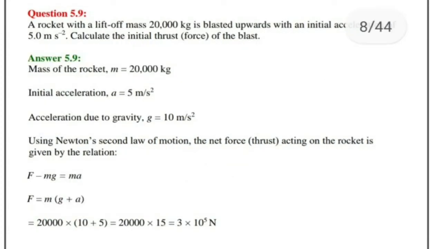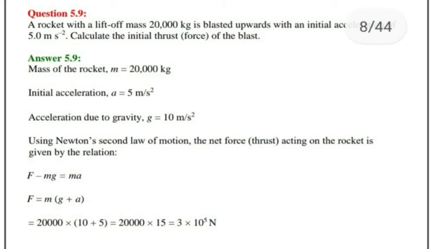Now coming to 5.9. A rocket with a lift-off mass of 20,000 kilogram is blasted upwards with an initial acceleration of 5 meter per second square. Calculate the initial thrust of the blast. So initial thrust means the upward normal force acting on the rocket whose mass is 20,000 kilogram and which goes up with an initial acceleration 5 meter per second square. So that upward force we are asked to find.